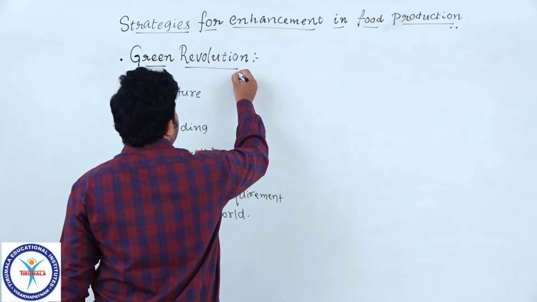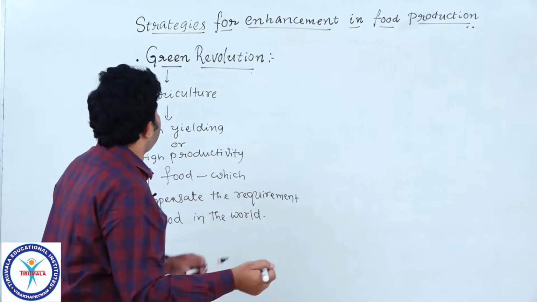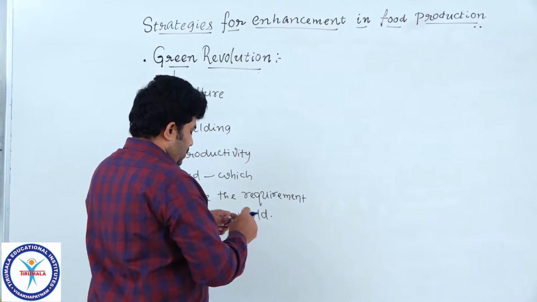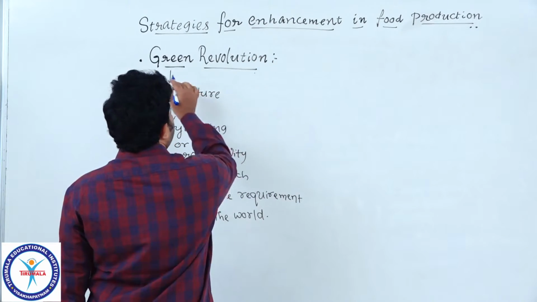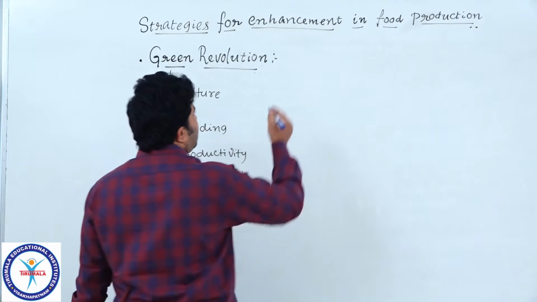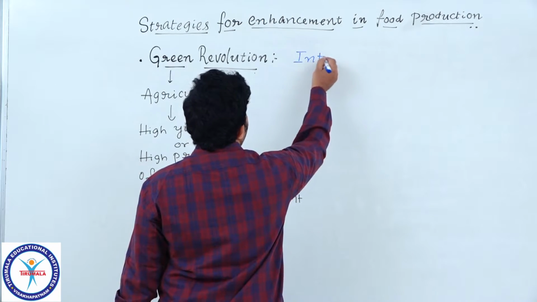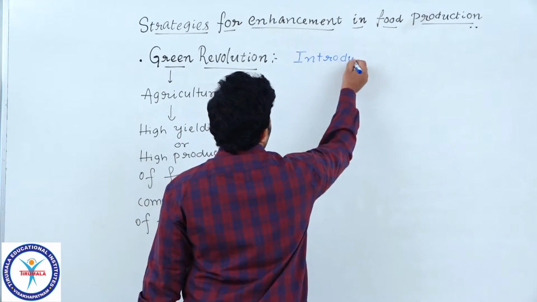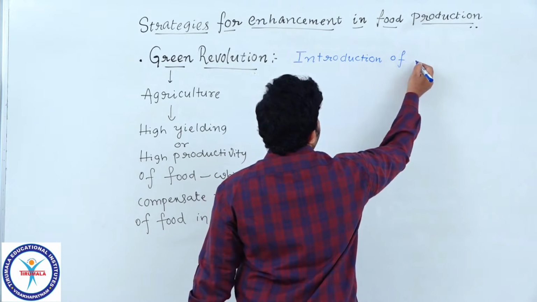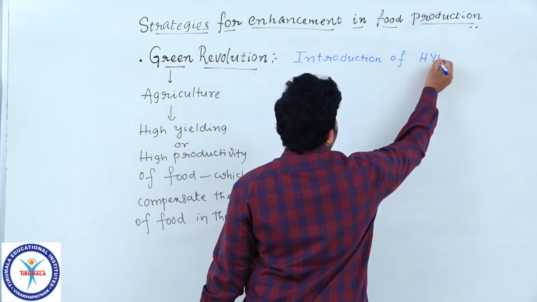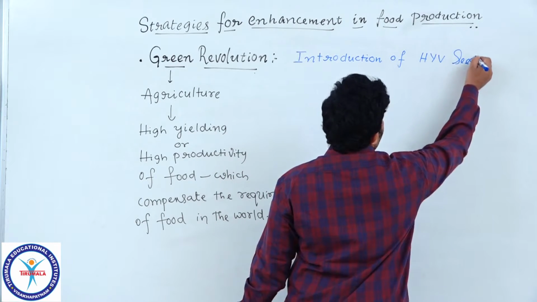Here, whatever methods we are using, follow them to understand the introduction of initiatives in the field of agriculture through the program Green Revolution. Here we are introducing HYV seeds, simply HYV seeds.